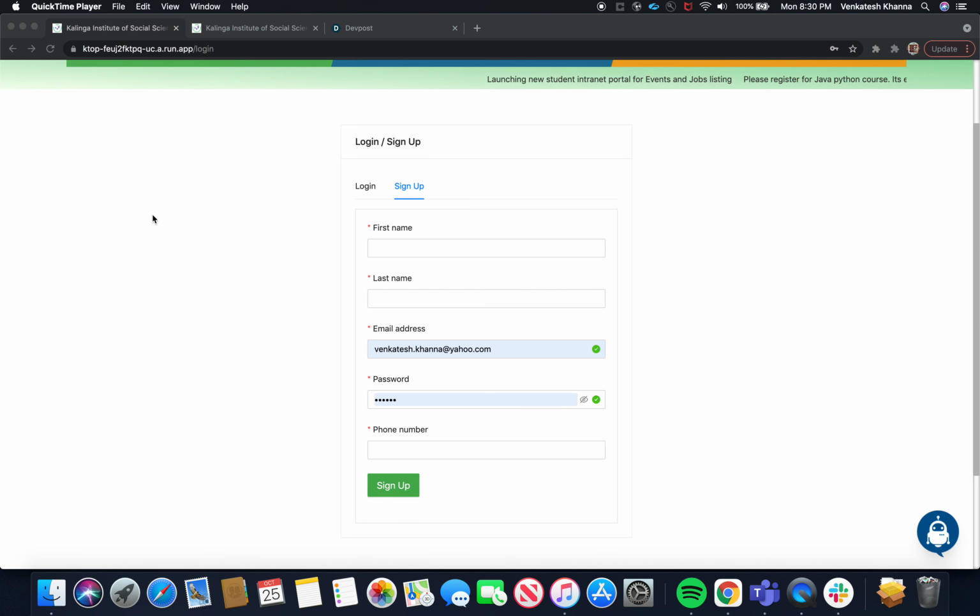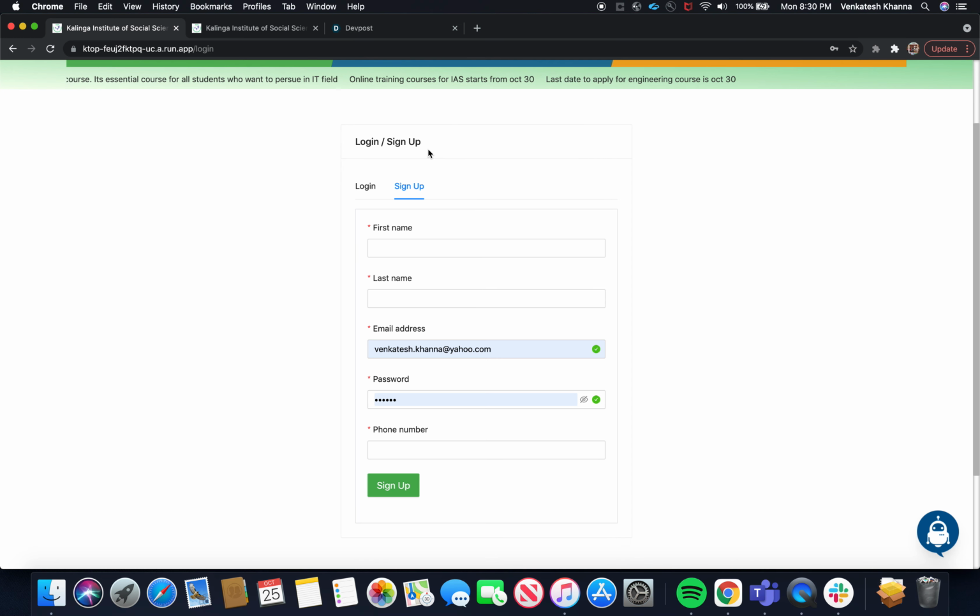We are from Sparkle team, and as part of Opportunity Hackathon, we have developed a students' opportunity portal for Kalinga Institute of Social Science India, shortly called KISS. This portal consists of both student as well as admin sites. We will go through the students portal first, followed by the admin portal.